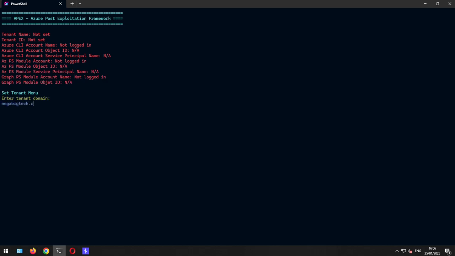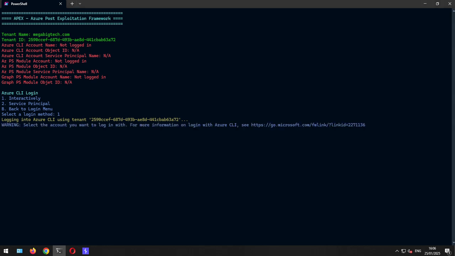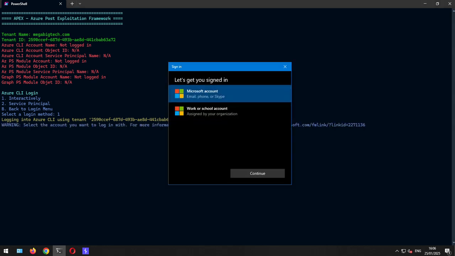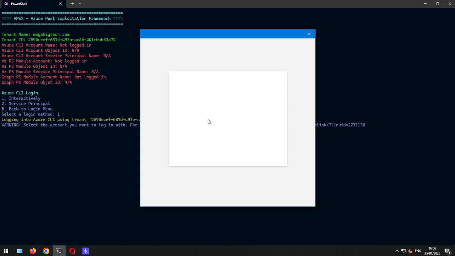It's still the Megabigtech tenant that we are going to target. We are going to log in interactively and start with the database user for whom we found credentials.